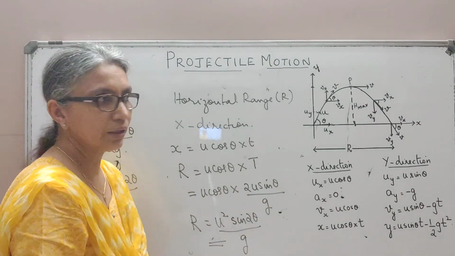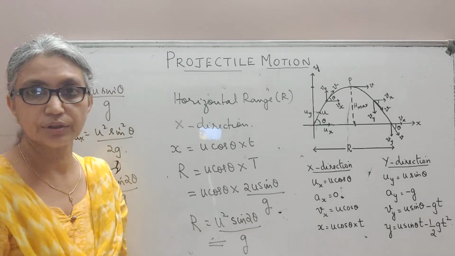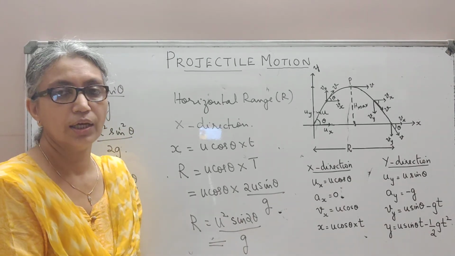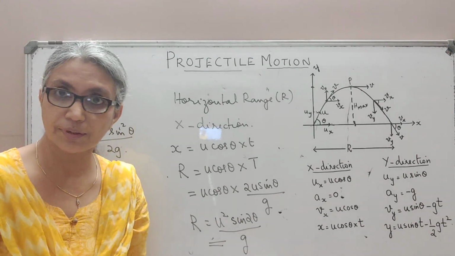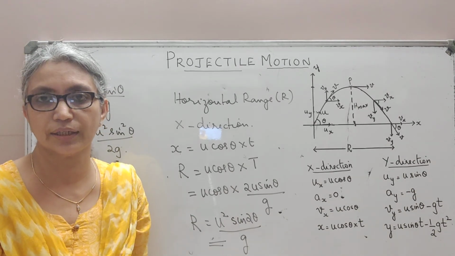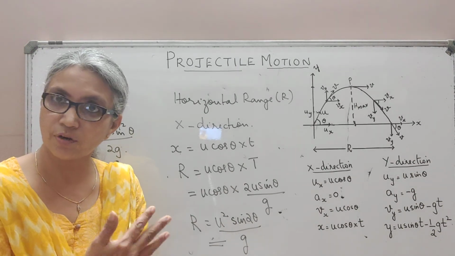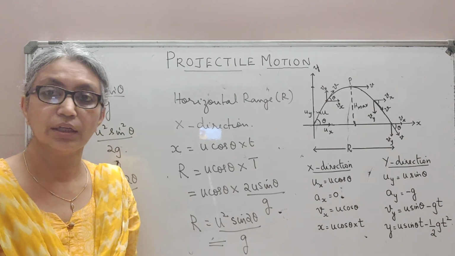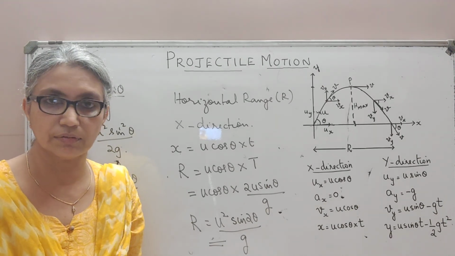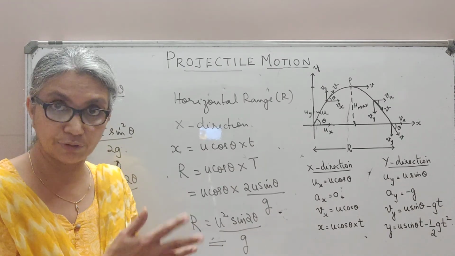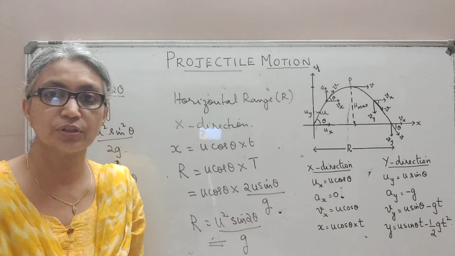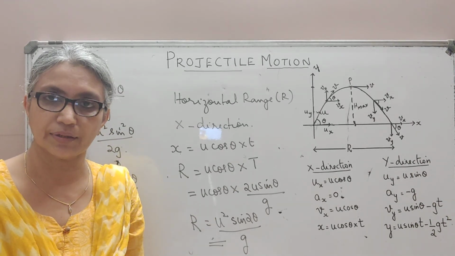Okay. So I hope projectile motion is completely clear to you in terms of the maximum height that a projectile can attain, the maximum horizontal range that it can travel, the time taken for this projectile, the time of flight, and also to show that your projectile will cover a parabolic path.